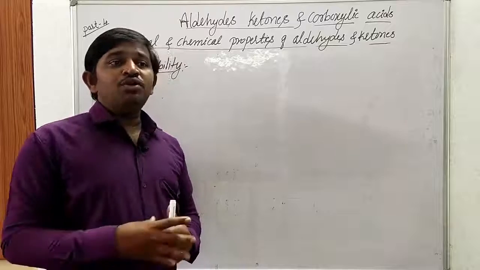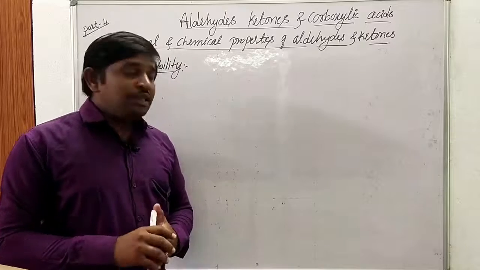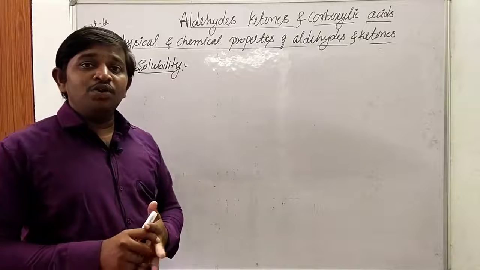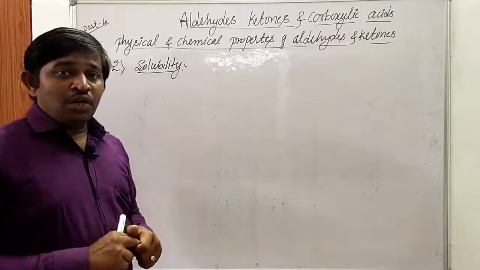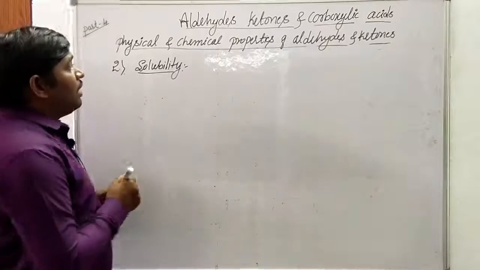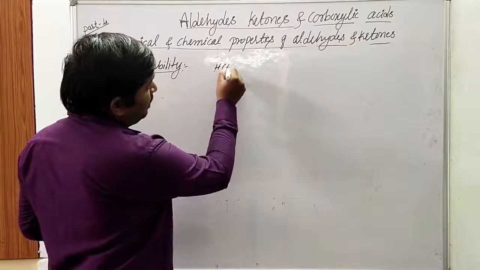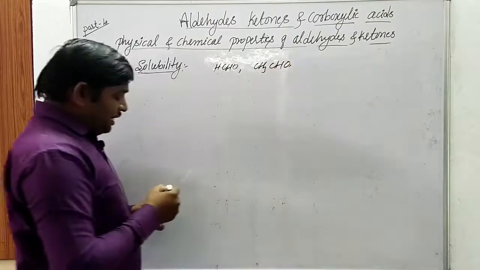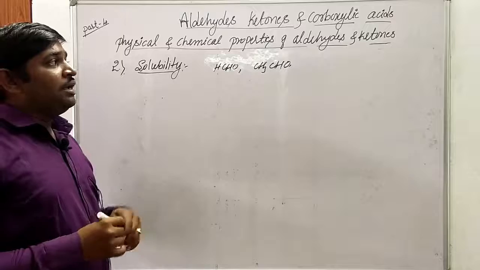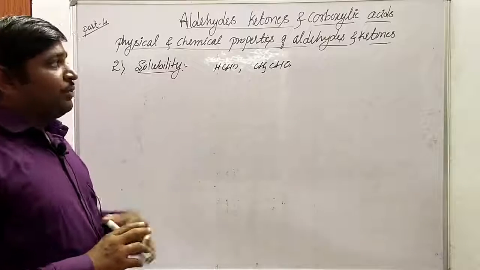There is a failure to form hydrogen bonding with water. That's why higher aldehydes and ketones are unable to dissolve in water, whereas lower aldehydes and ketones, methanal and ethanal, can easily dissolve in water by making hydrogen bonds with water molecules.